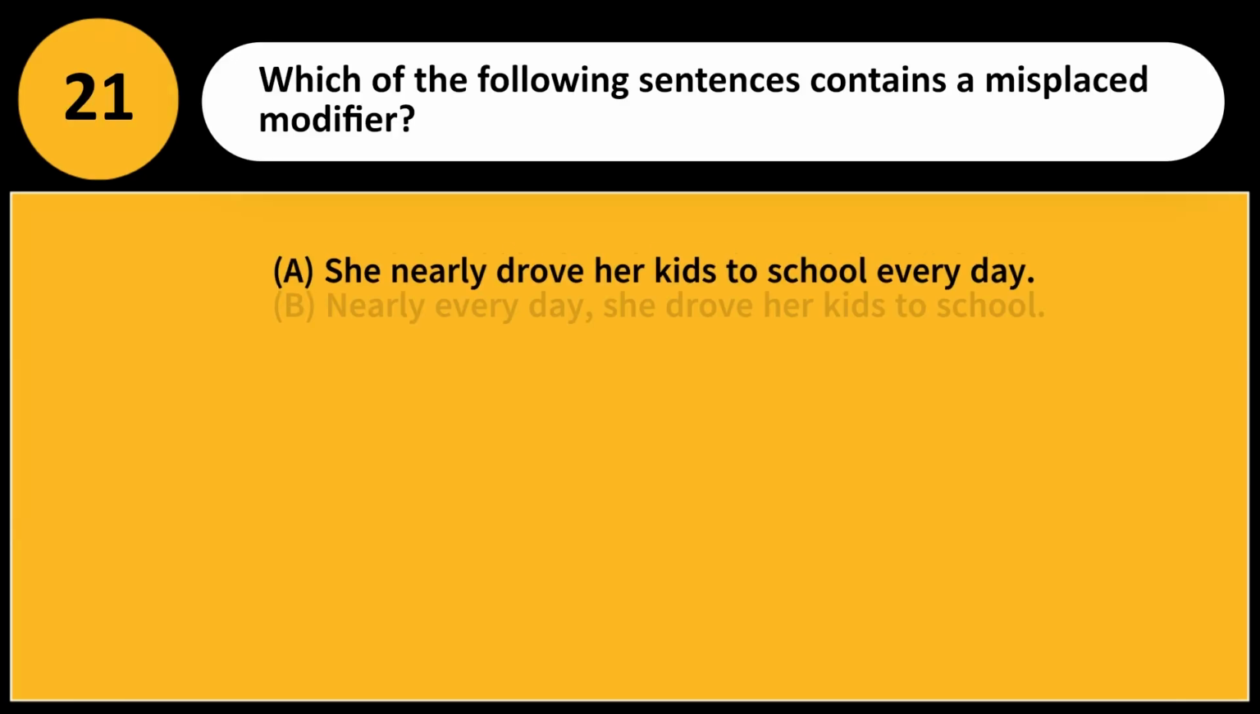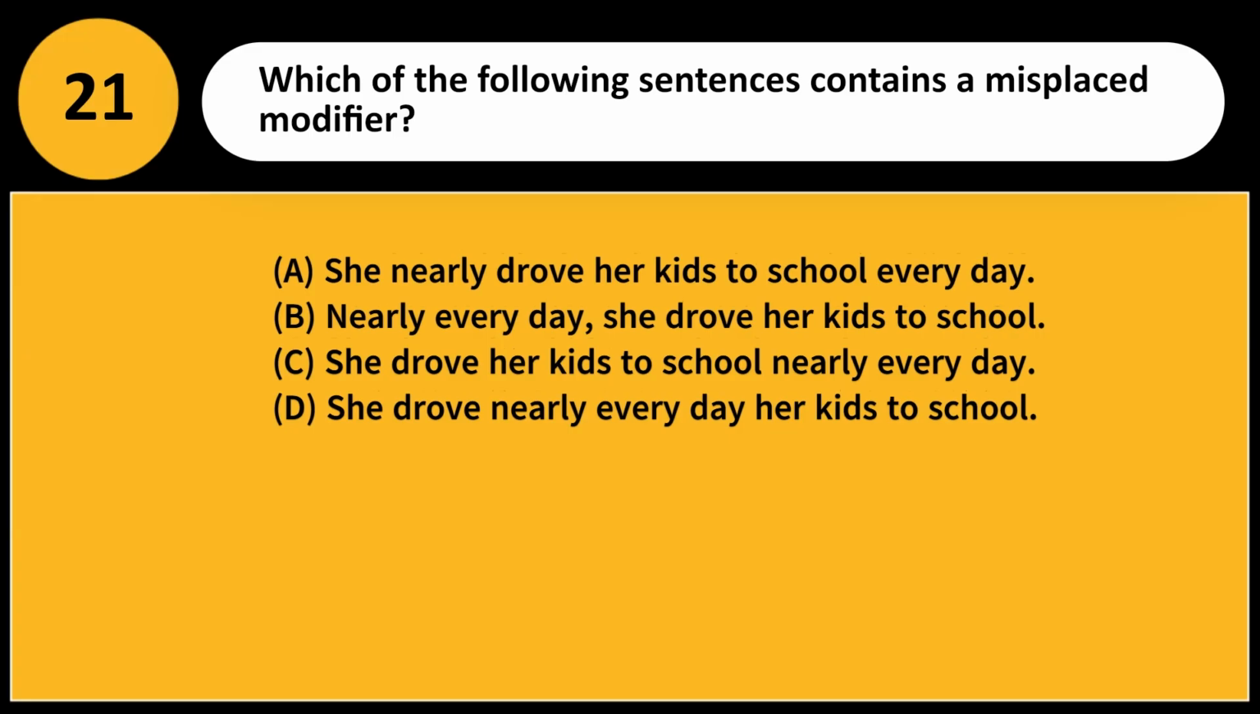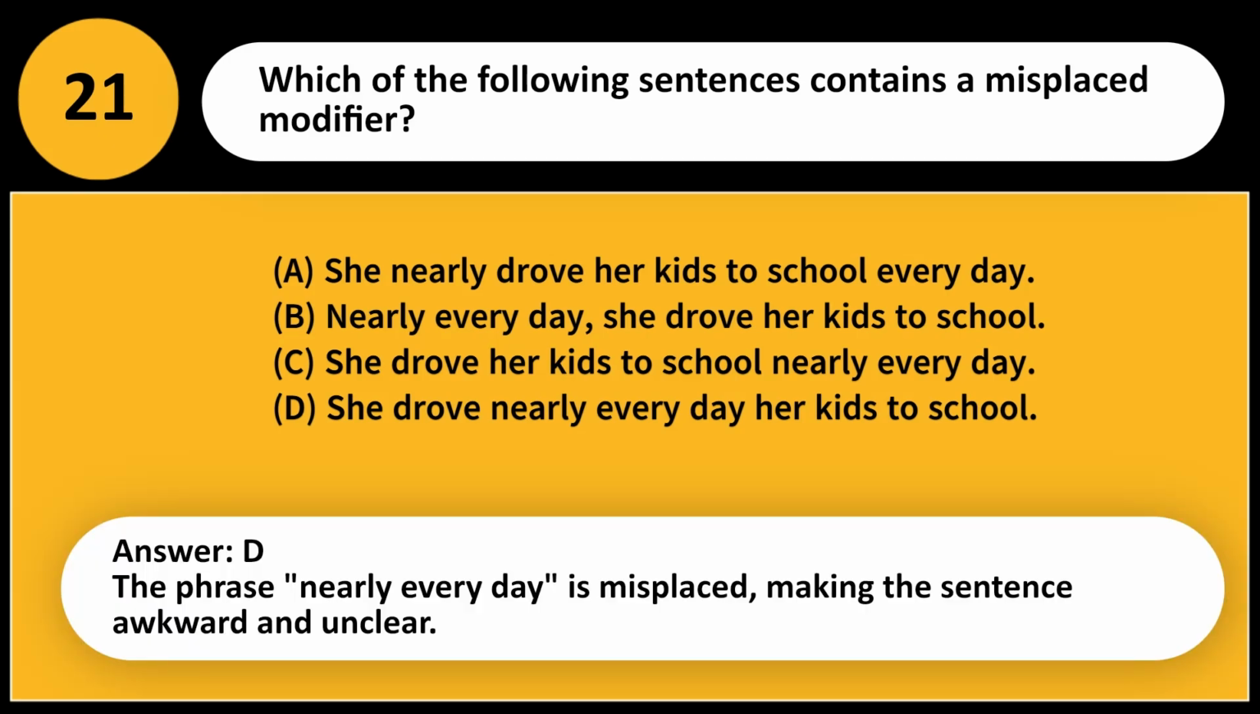Which of the following sentences contains a misplaced modifier? A. She nearly drove her kids to school every day. B. Nearly every day, she drove her kids to school. C. She drove her kids to school nearly every day. D. She drove nearly every day her kids to school. Answer, D. The phrase "nearly every day" is misplaced, making the sentence awkward and unclear.